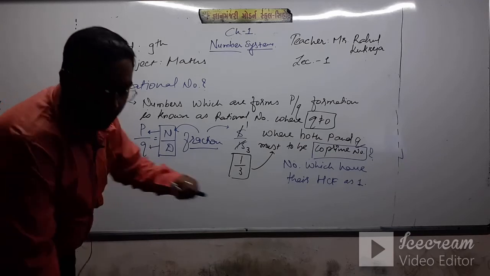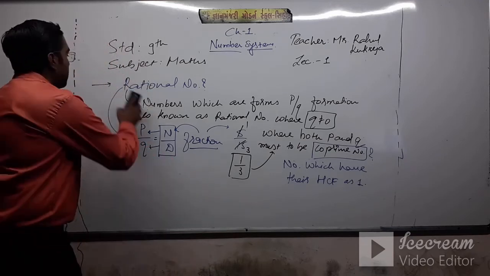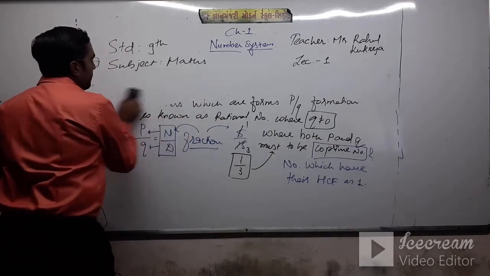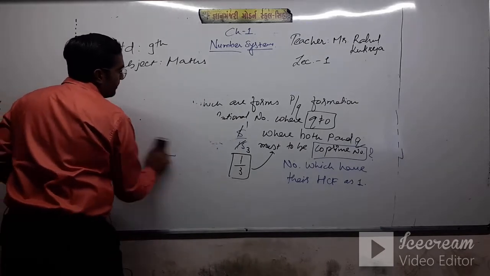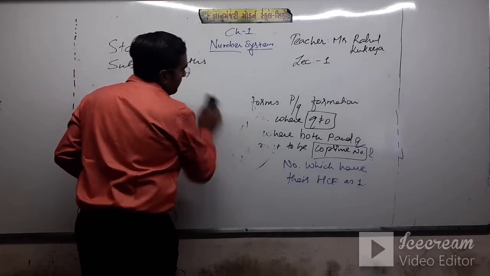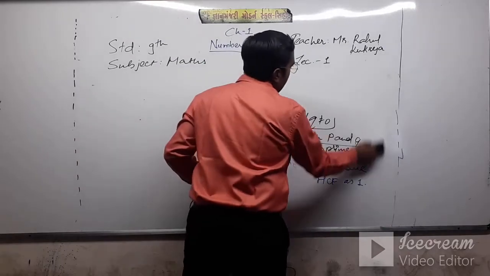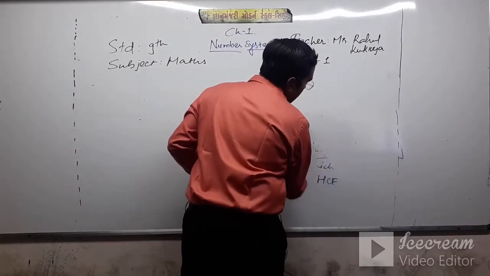Now we are seeing what irrational numbers are.